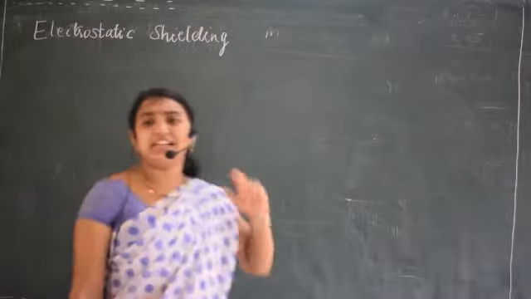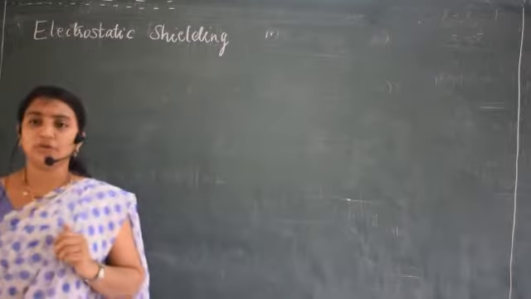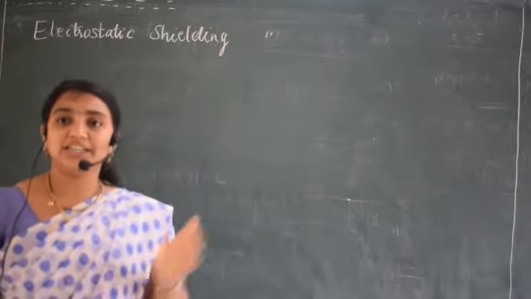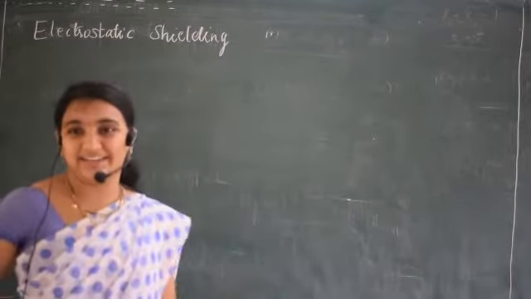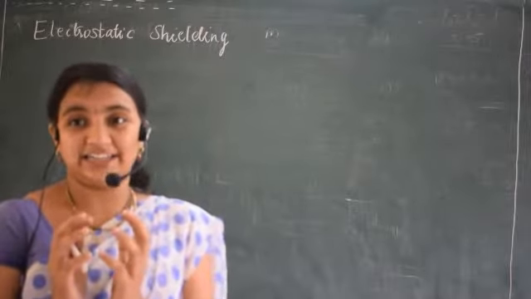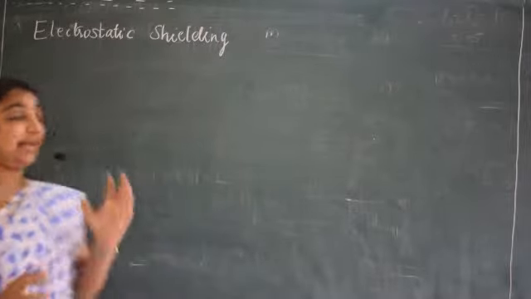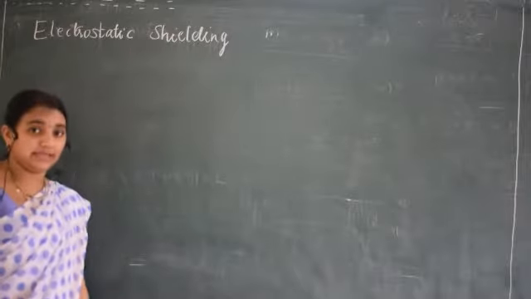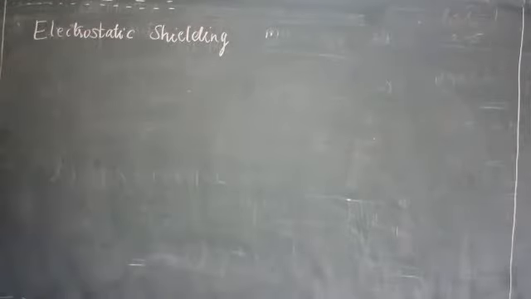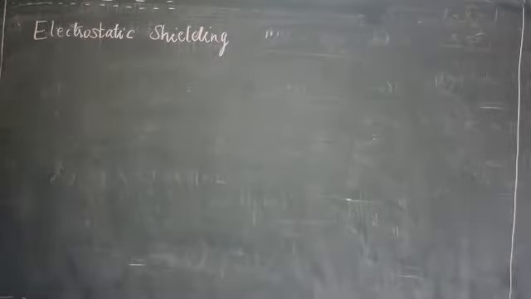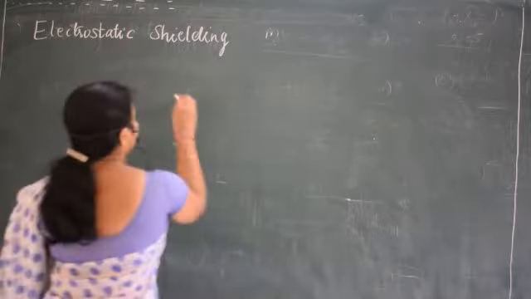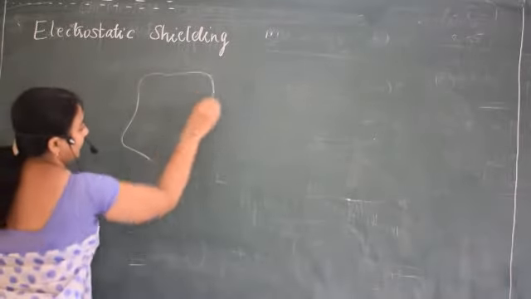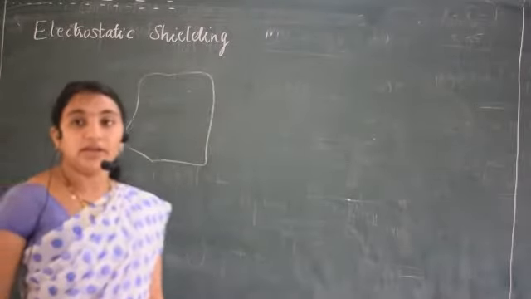The word shielding, what does it say to you? What can you think about? A shield is something to protect, we are shielding it, correct? So electrostatic shielding means it is a kind of protector, or I can say a cavity inside the conductor.